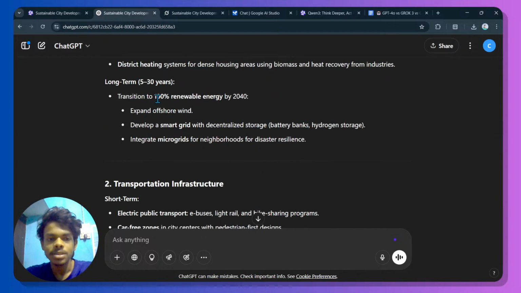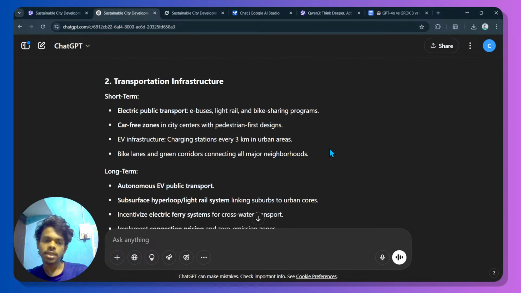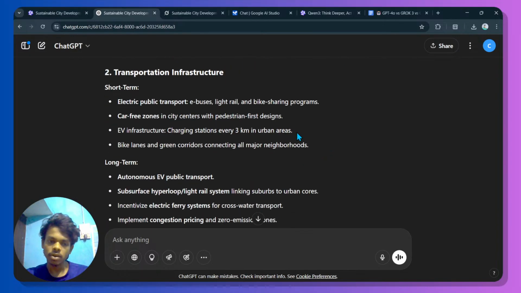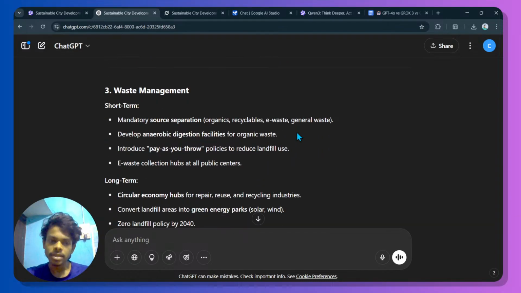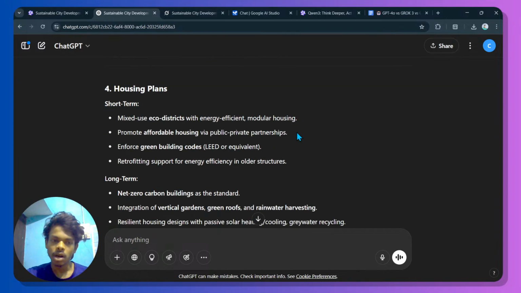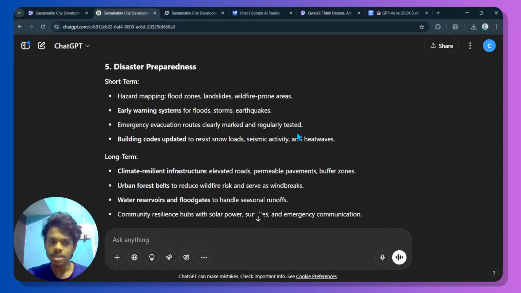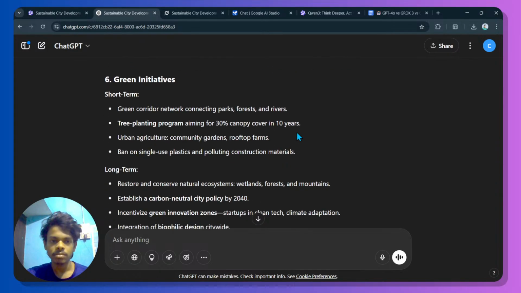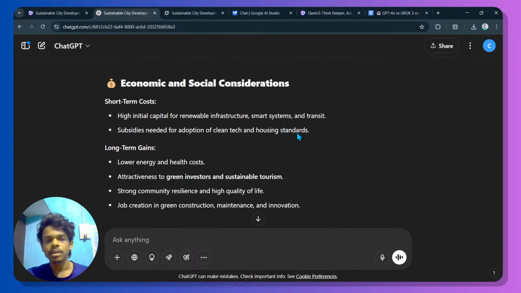Long term: transition to 100% renewable energy by 2040, expand offshore wind, develop a smart grid with decentralized storage. Transportation infrastructure, short-term and long-term, okay. Waste management, short-term, long-term. Housing plans, short-term, long-term. Disaster preparation, long-term. Green initiative.